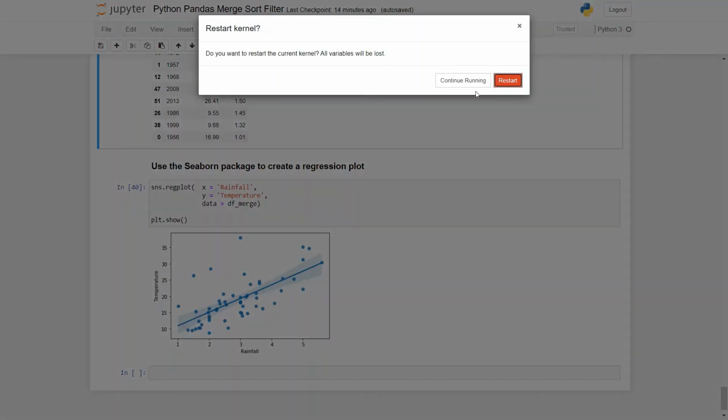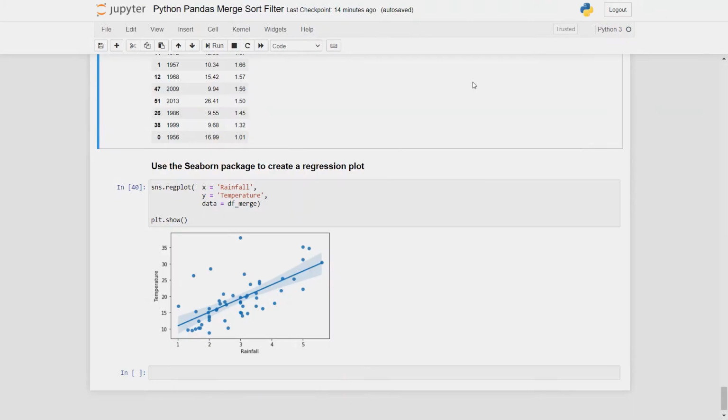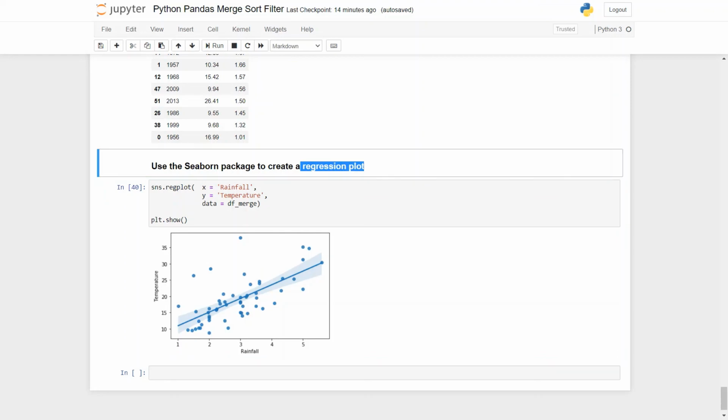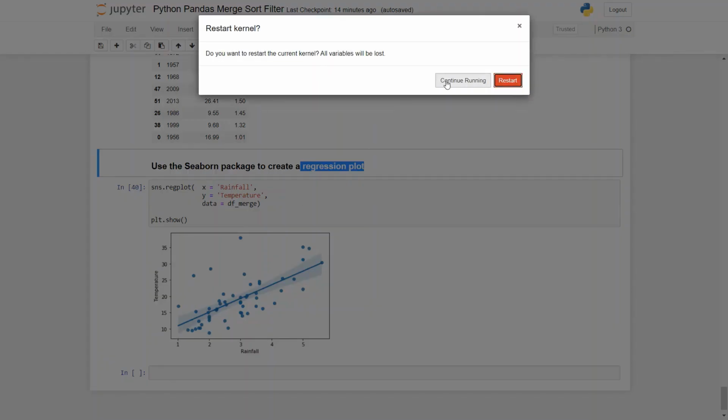Now using Seaborn, sorry, I'm getting this problem. So the last task is using the Seaborn package to create the regression plot, and this regression plot works on two variables in our case, which are rainfall and temperature, and the data it is working on is df merge that we previously created, and it basically gives the relation between these two variables.